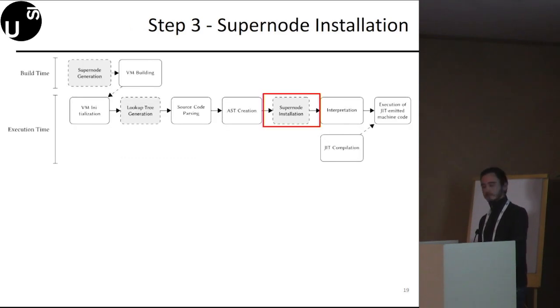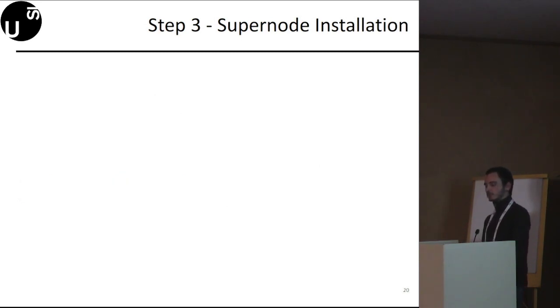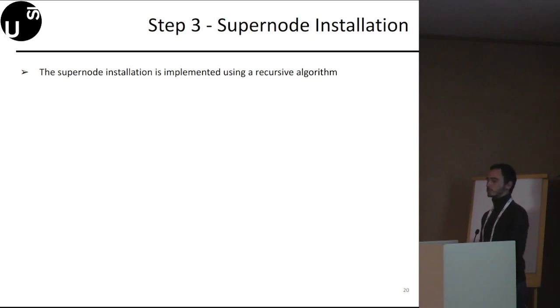The last step of our technique is the supernode installation step. This step takes as input the program ASTs and the lookup tree, and produces as output the program ASTs with installed supernodes. The supernode installation is implemented using a recursive algorithm.